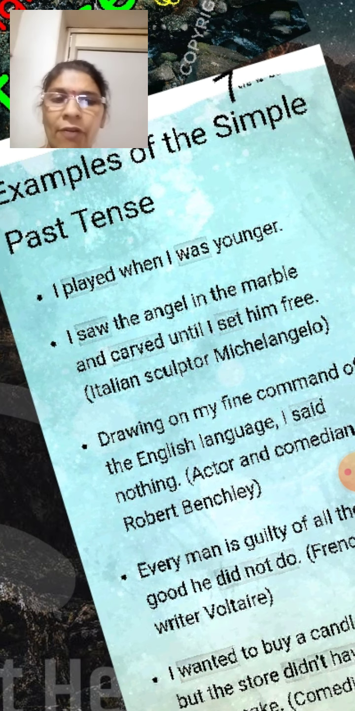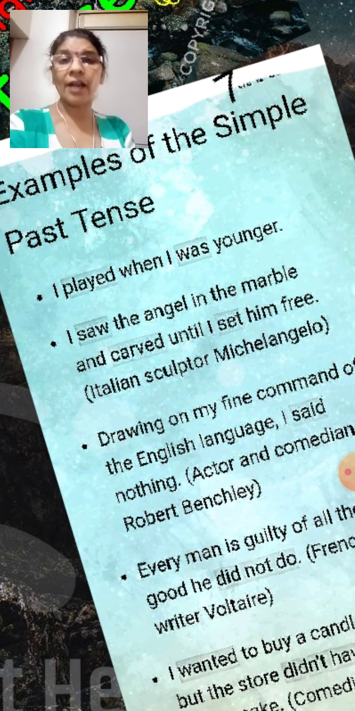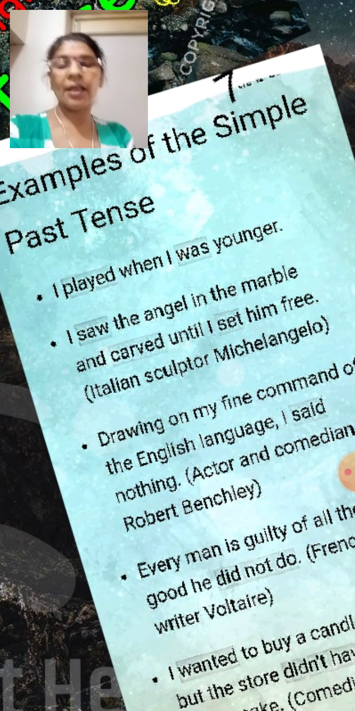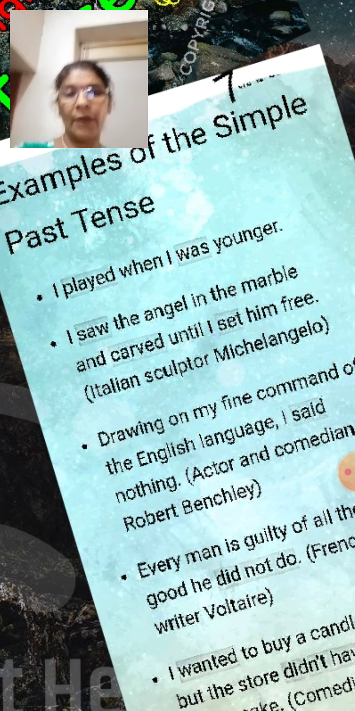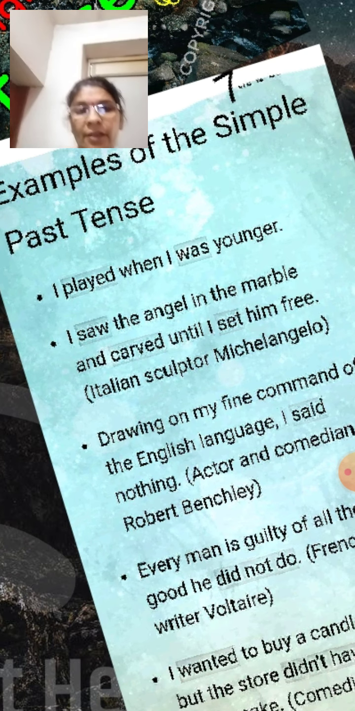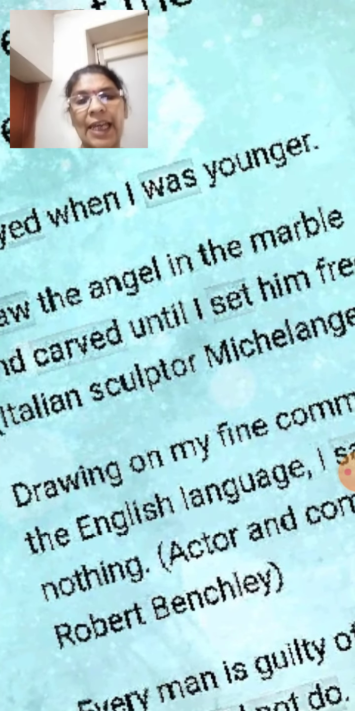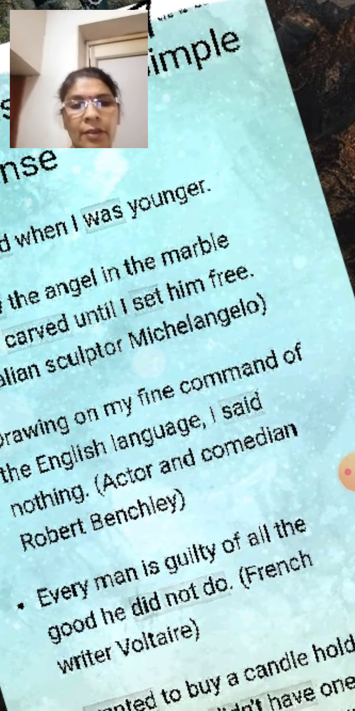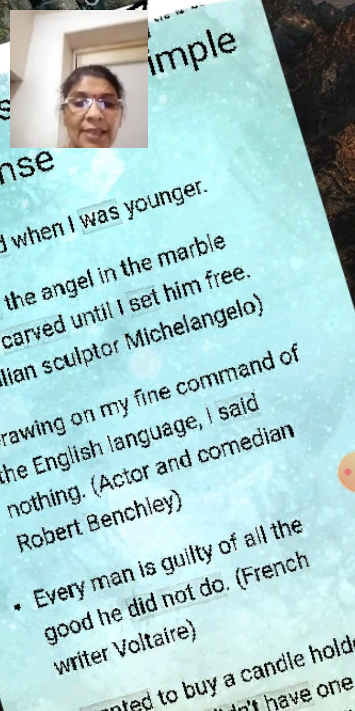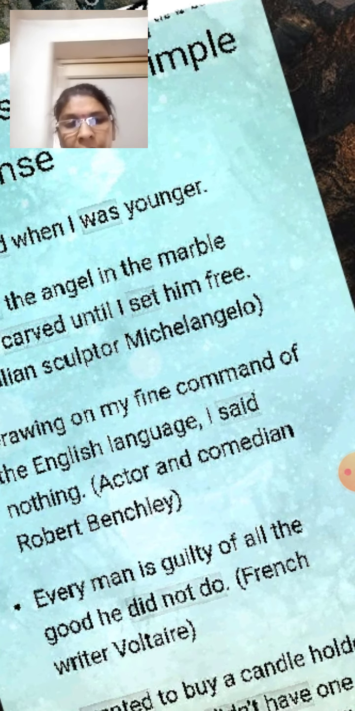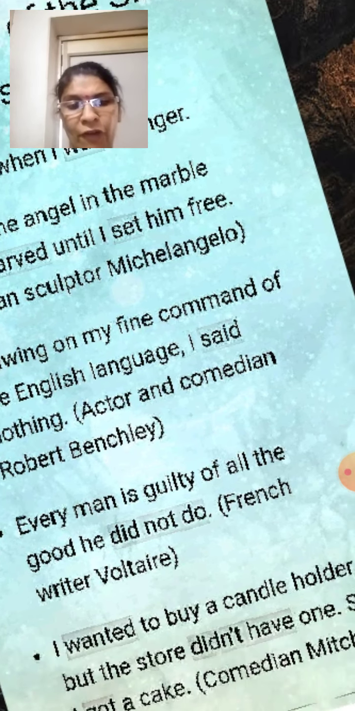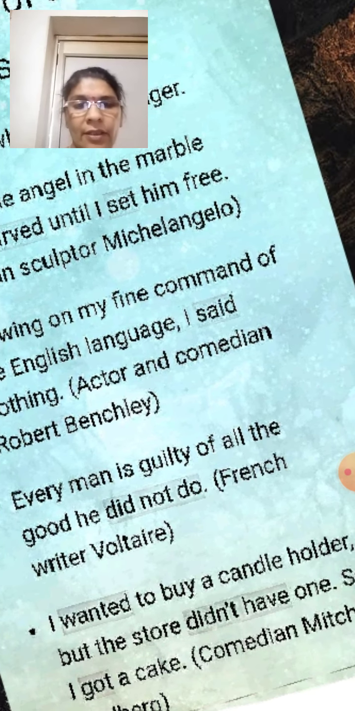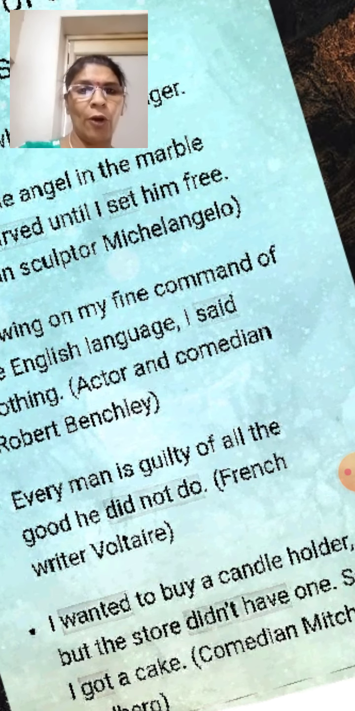I played when I was younger. Here played. Played is the second form of the verb. I saw. Saw is the second form of the verb. I sat. This is the second form of the verb. I said. This is the second form of the verb. Did. This is the second form of the verb. Wanted. This is the second form of the verb.